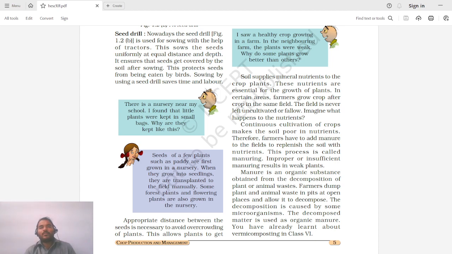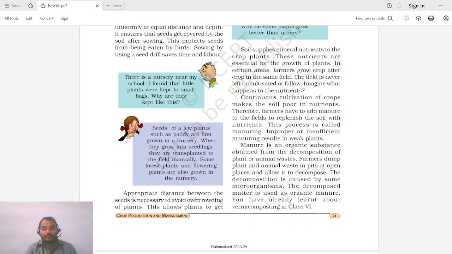In general, what will happen if the farmer continuously takes crops, first crop, then second crop, then third crop throughout the year, but does not add nutrients? The first crop will eat up the maximum nutrients, very few nutrients will be left over for the second crop, and it may happen that for the third crop there would be no nutrients. If there are no nutrients, plants cannot grow healthy. So in order to avoid this, the farmer has to add nutrients for each crop.